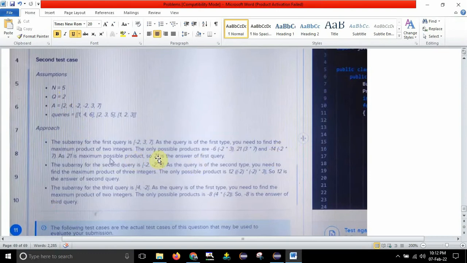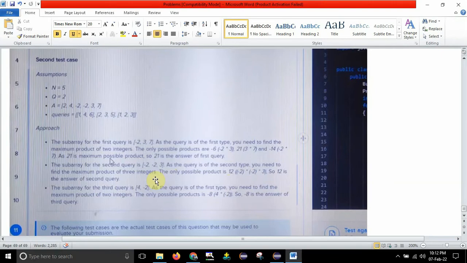So for the first one, 21 should be the output. You need not find 2 into 3, 2 into 7, 3 into 7. Just sort this one, 7 and 3 will come, 7 into 3 is 21. Answer given. Fine. For -2, 3, just sort it in the descending order, 3 and -2 will come. Let me just see, the only possible product is 12, that is -2 into -2 into 3.